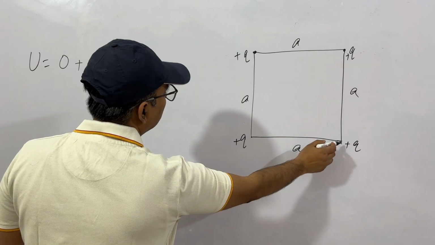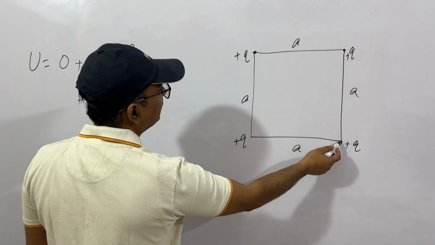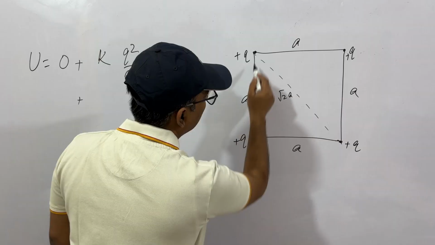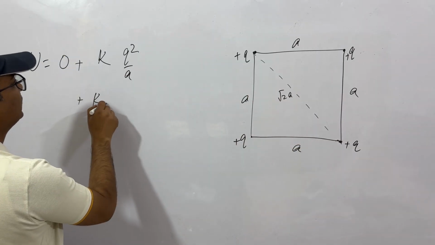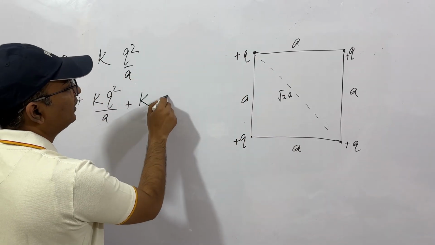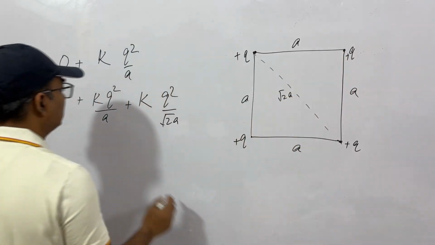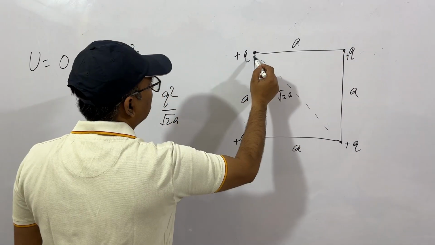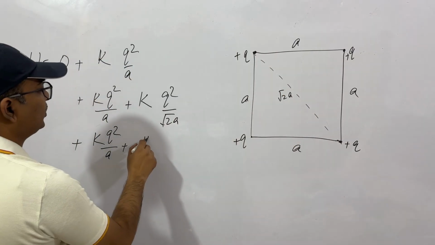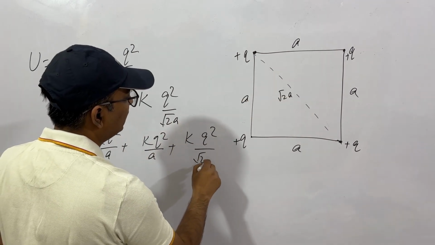Then let's say this one, which will have energy because of this and this. The diagonal distance will be root 2a. So because of this, it will have kq square by a, and because of this, it will have kq square by root 2a. And then finally, let's bring this charge. Because of this, it will be kq square by a, then because of this, kq square by a, and because of this, kq square by root 2a.